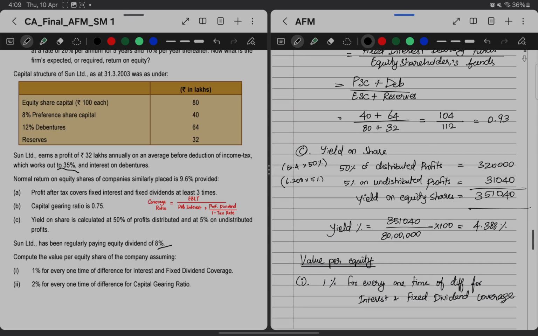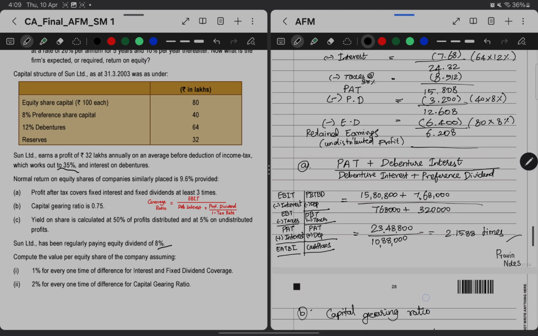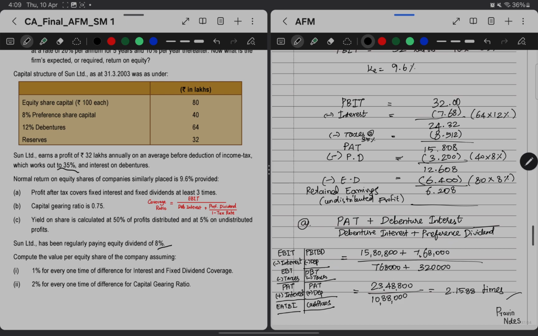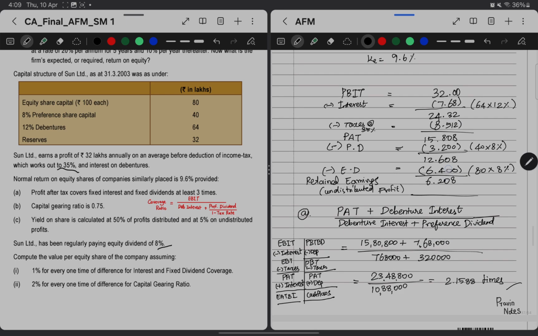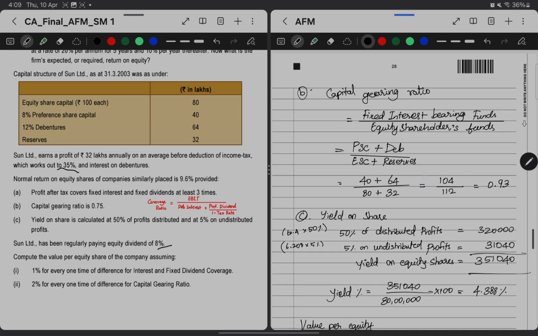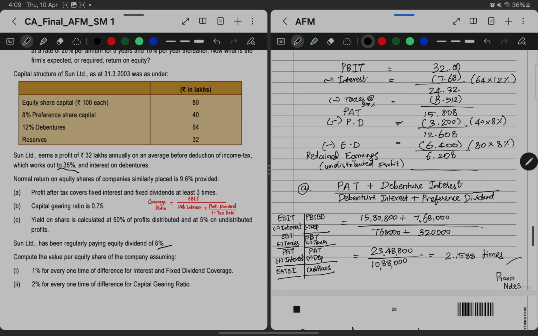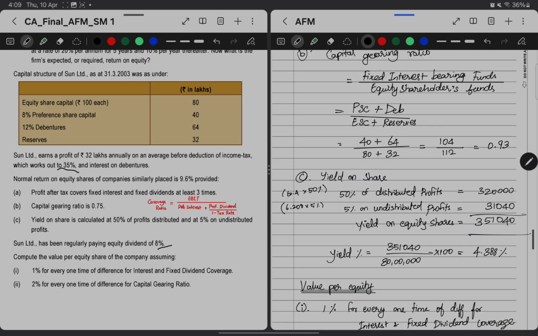Now the yield on share, so they have calculated 50 percentage of profit distributed and 5 percentage on undistributed profits. 50 percentage of profit distributed is nothing but whatever profit is distributed, 6 lakh 40,000, which is the equity dividend, multiplied by 50 percentage, and undistributed profit is nothing but 6 lakh 20,800 multiplied by 5 percentage, and the yield on equity shares is 3,51,040. Now the yield divided by our equity share capital will give us the percentage on yield, which is 4.388 percentage.